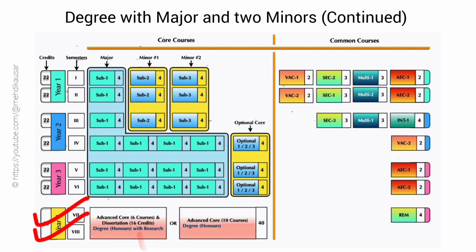The rest of the courses will consist of advanced core courses and a dissertation, depending on whether a student opts for a degree with honors or a degree with honors and research. If you want to get a degree with honors and research, then you have to do a project work under the guidance of a professor from your department.